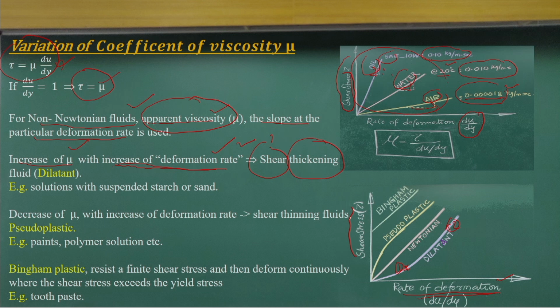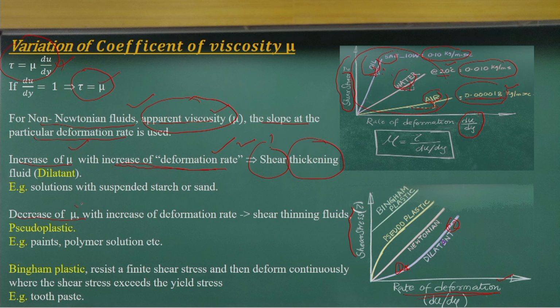So your slope changes, and the shear force necessary decreases for the same amount of deformation at two different rate levels. That means the dynamic viscosity decreases with increase of deformation rate. So the thinning process is happening, shear thinning fluids, and in the thickening process, more force is needed.